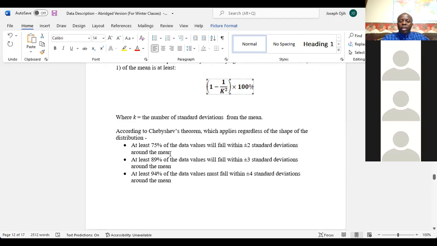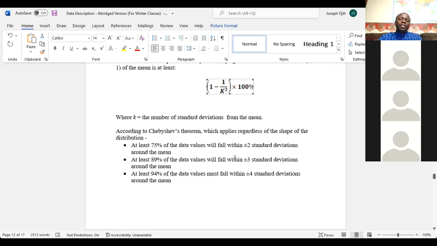Now, Chebyshev also says that at least 75% of all data values for any distribution fall within two standard deviations, at least 89% fall within three standard deviations, and at least 94% fall within 4 standard deviations.